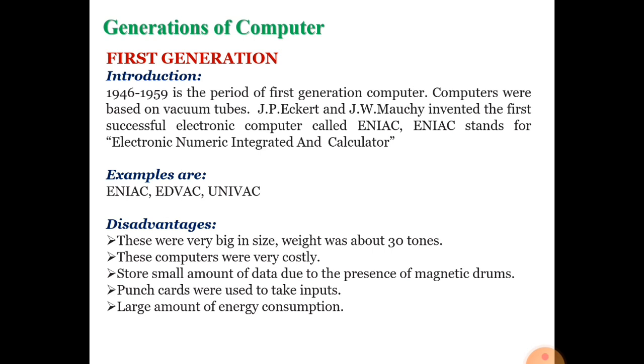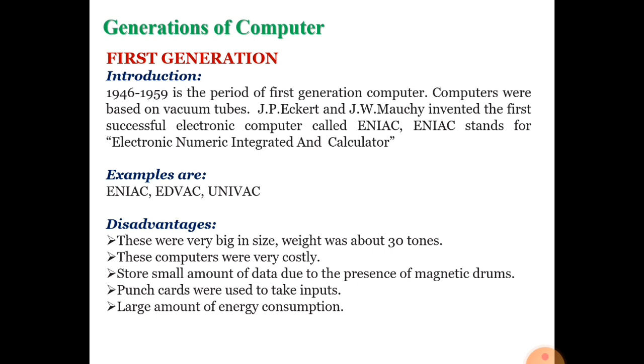ENIAC means Electronic Numerical Integrator and Calculator. Then EDVAC, Electronic Discrete Variable Automatic Computer. I am going to tell all three names. ENIAC, Electronic Numerical Integrator and Calculator. EDVAC, Electronic Discrete Variable Automatic Computer. UNIVAC, Universal Automatic Computer. These three computers were developed in the first generation.